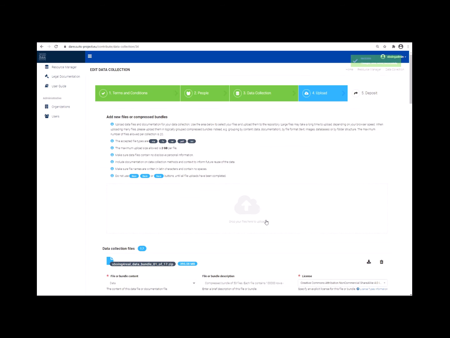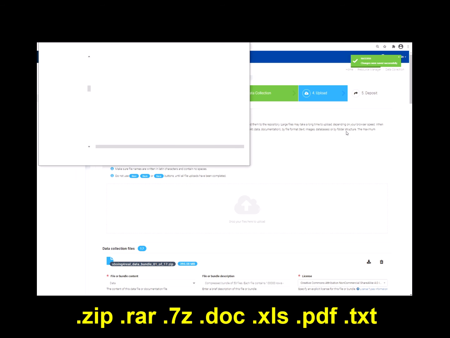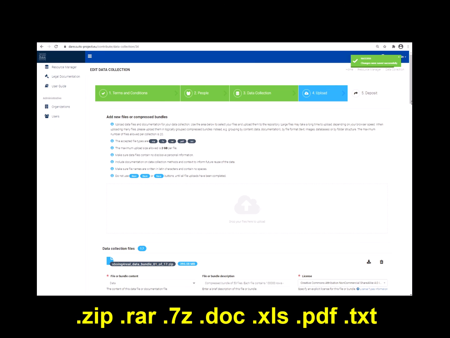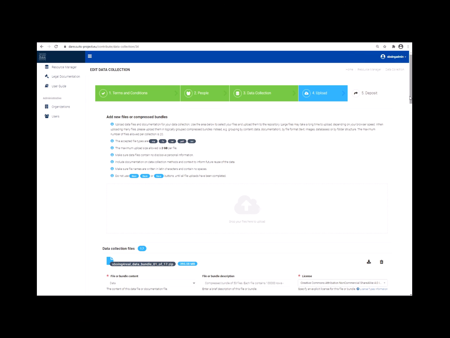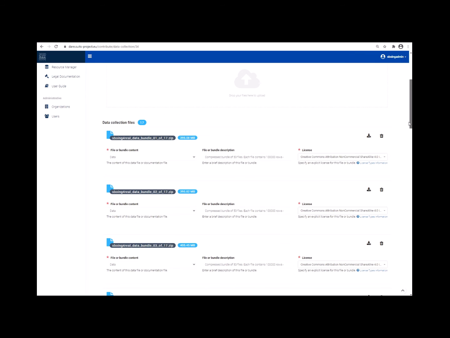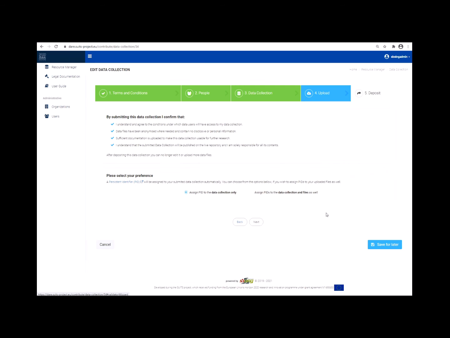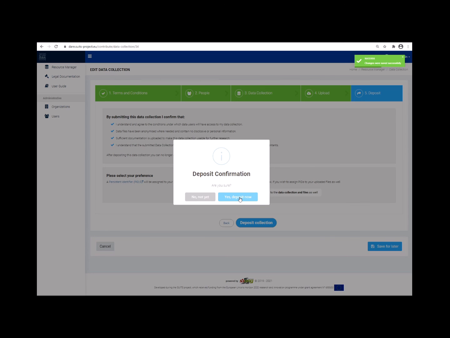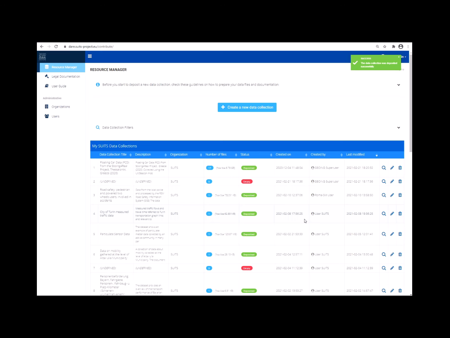The fourth step is where you upload your open datasets. Your data collection consists of up to 20 datasets, each being a file of up to 2 GB. Acceptable file types are zip, RAR, 7Z, doc, XLS, PDF, etc. All uploaded files are virus checked. In the fifth step, you are asked to select whether you wish to get a single persistent identifier for your entire collection or one for each individual dataset. Finally, you confirm the deposit, and your contribution is complete. Of course, you may always go back and edit it, or upload more data, as many times as you wish.